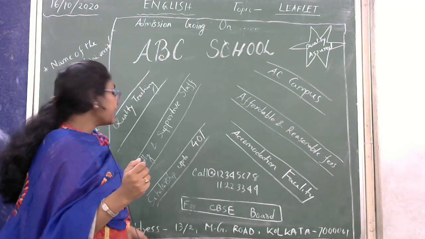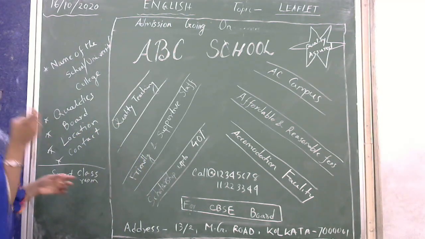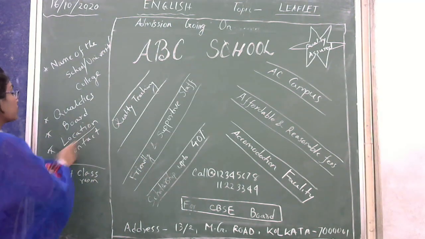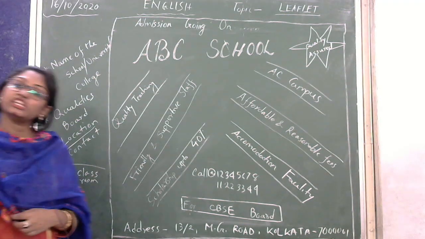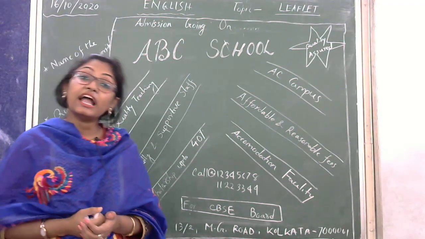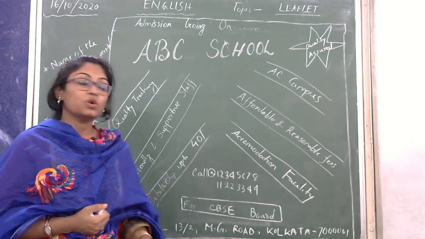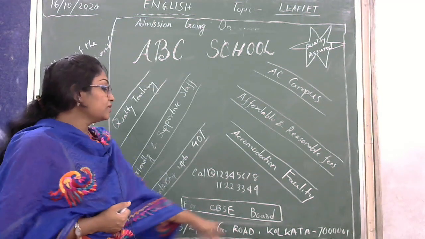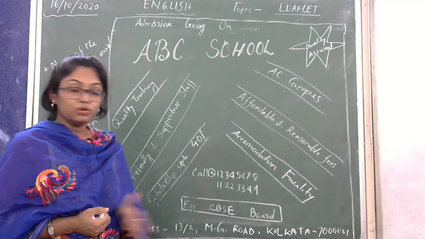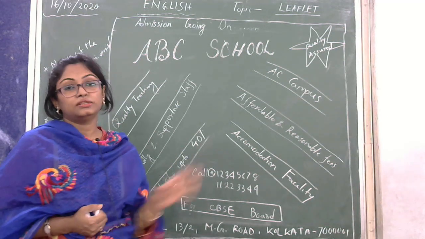And next one is the address. Already I have told the location. So the location is important, so the address also is important here. You have to mention the address. Okay? So the address at the bottom I have written. This is the address. 13/2 NGO Kolkata, pin code.